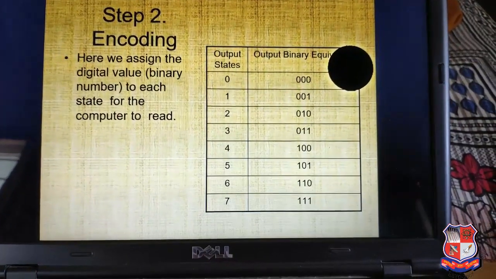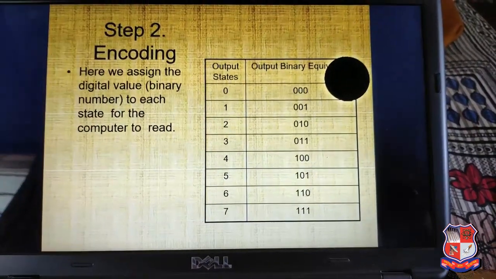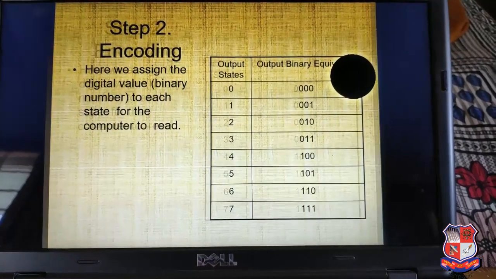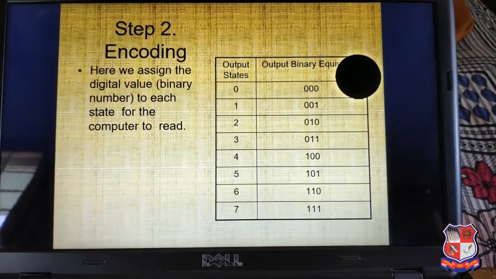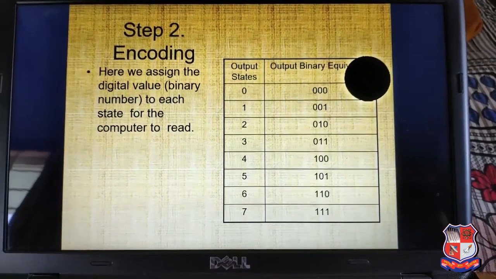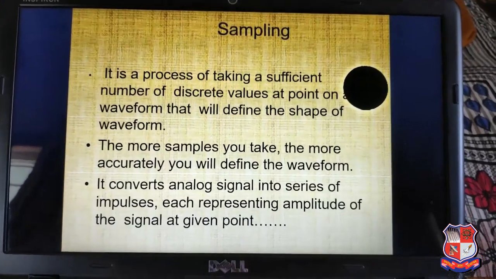Step 2, encoding. In this encoding, we have to assign the digital value, meaning a binary number, to each state for the computer to read. Output status 0 to 7 and the output binary equivalents are 000, 001, 010, 011, 100, 101, 110, 111. It is denoted as on for an open or closed system.